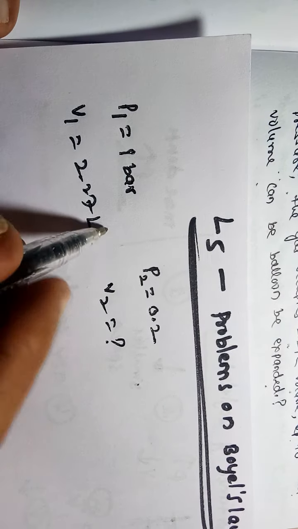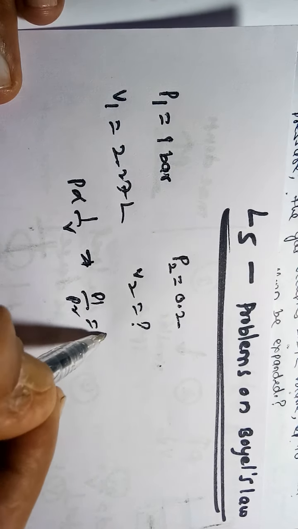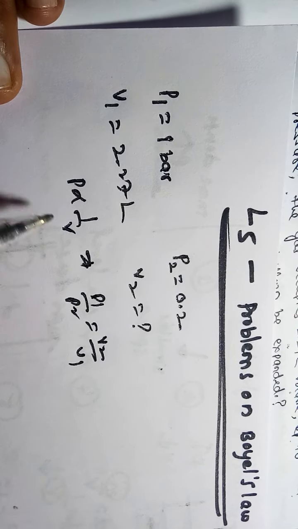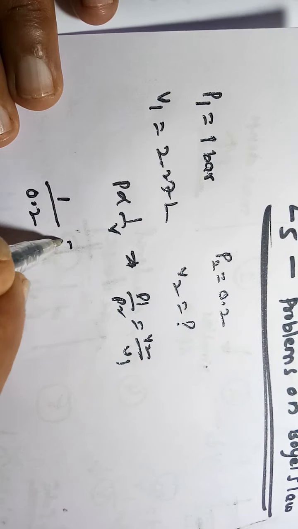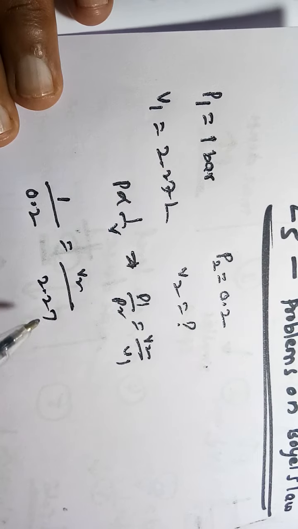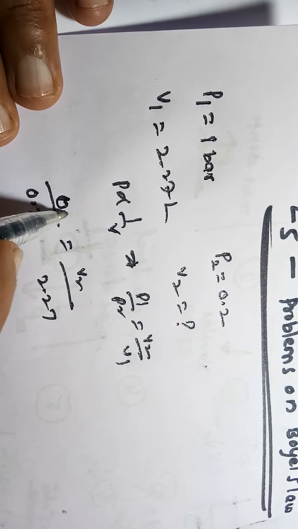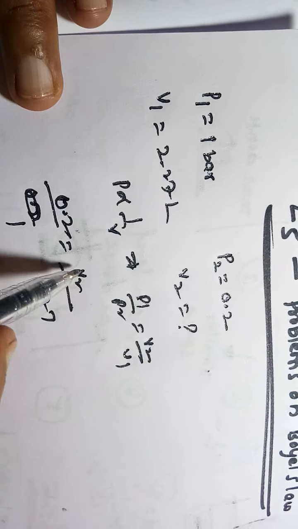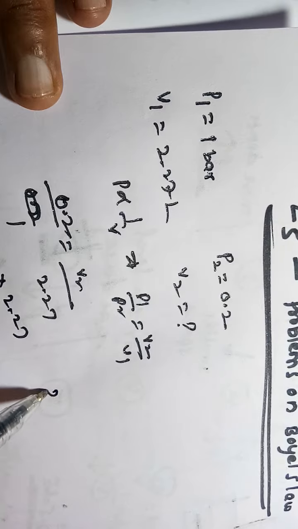What we have? P is inversely proportional to V. So we can write P1 by P2 is equal to V2 by V1. P1 is 1 bar, P2 is 0.2, V1 is equal to 2.27 liters, and V2 we should find out. So V2 is equal to what we will get? 2.27 divided by 0.2.